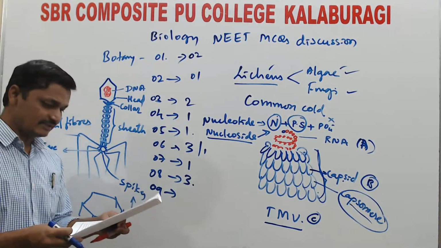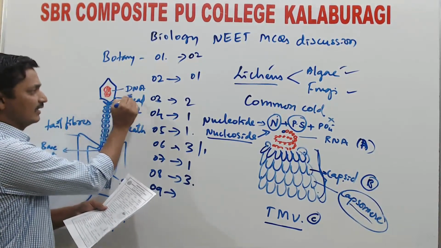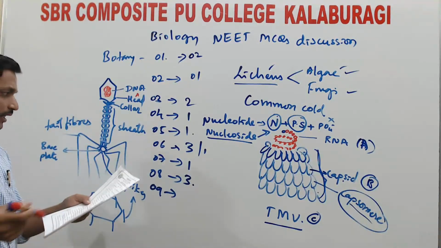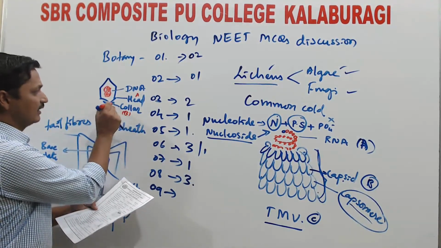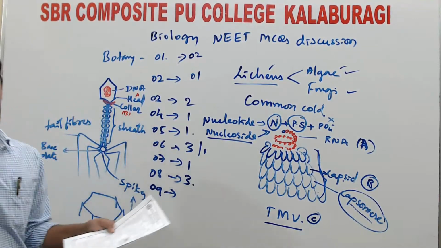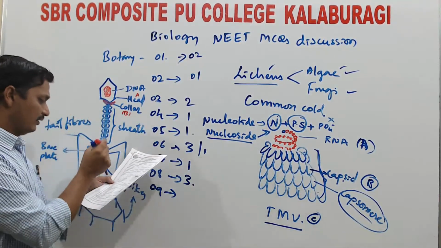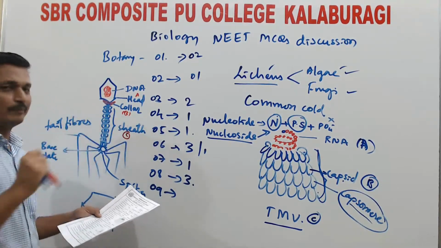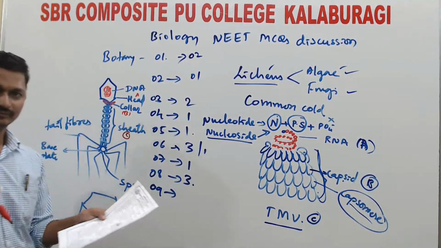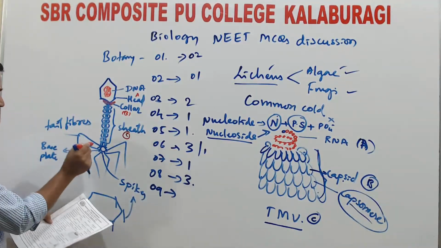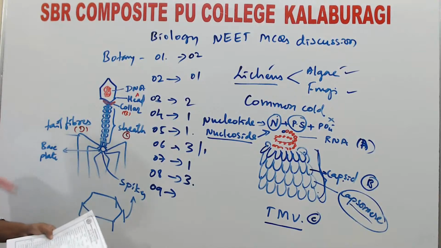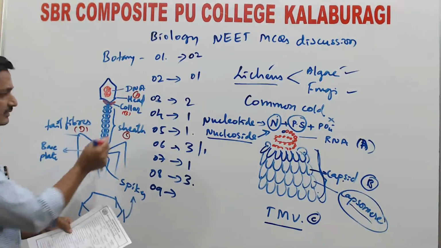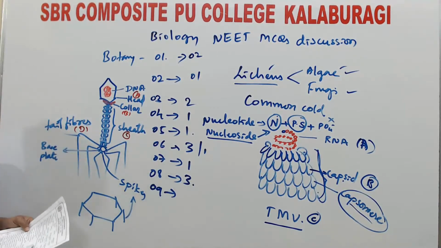Okay, they are asking about labels. What is this A? A is the head, and B is the collar. This is B. Here we find a novel structure called the collar. C is the sheath. The entire protein coat covering is called the sheath. Then D is the tail fibers. So A is head, B is collar, C is sheath, and D is tail fibers.